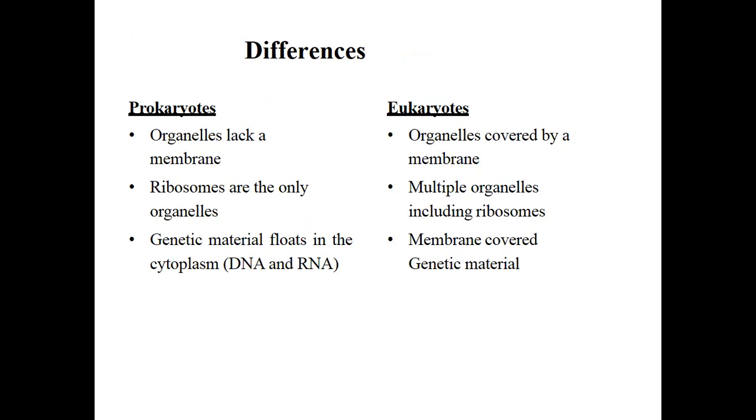Prokaryotes lack organelle membranes. However, eukaryotes have membrane-bound organelles inside. Ribosomes are the only organelles present in prokaryotes. However, eukaryotes have different types of organelles, including ribosomes, endoplasmic reticulum, mitochondria, nucleus, etc. In prokaryotes, genetic material is just floating in the cytoplasm. However, in eukaryotic cells, genetic material is packed in a nucleus.